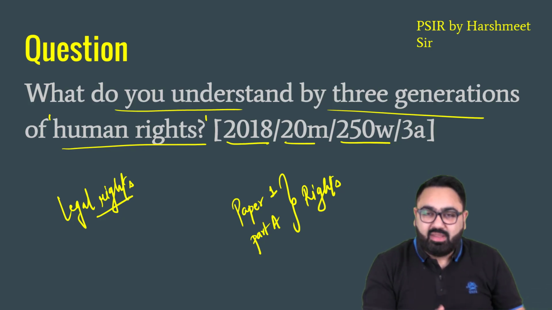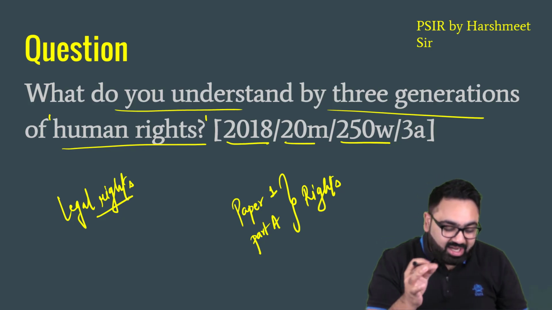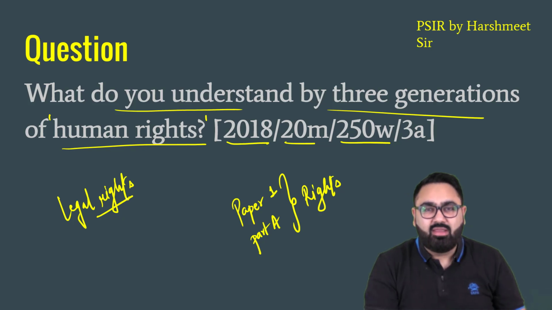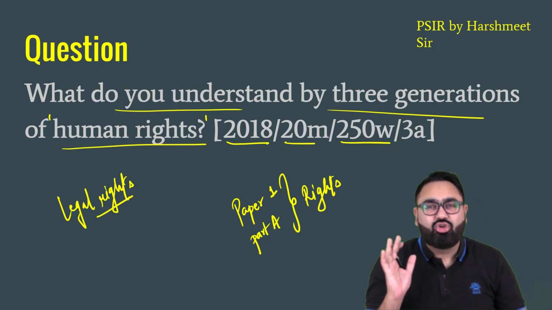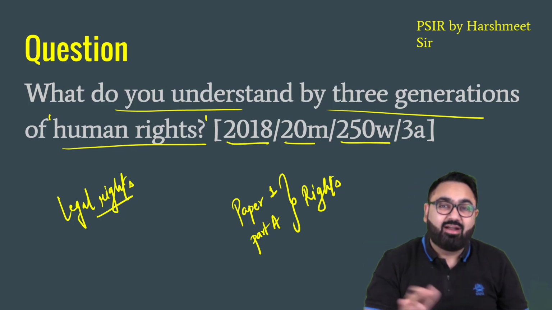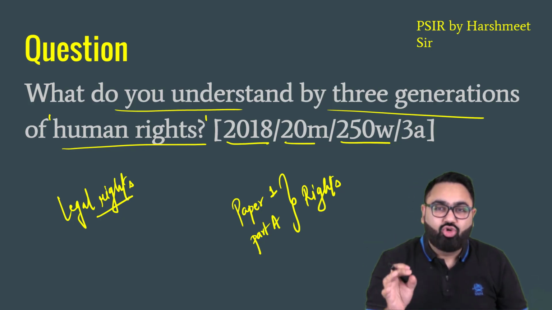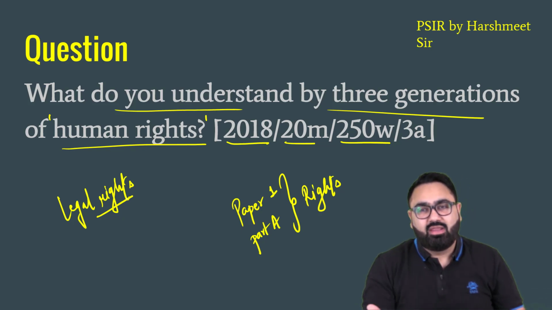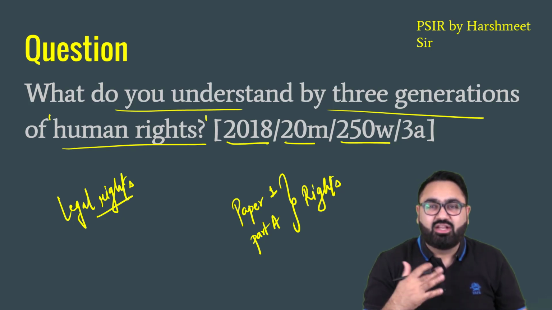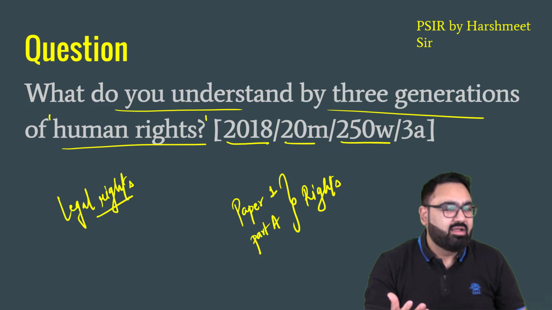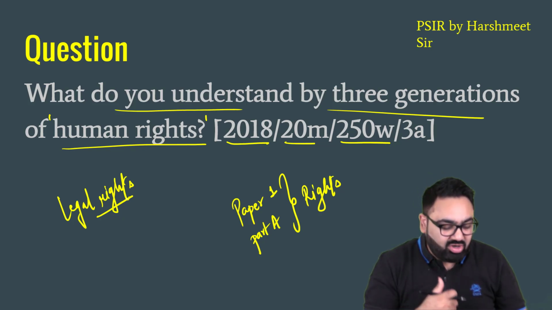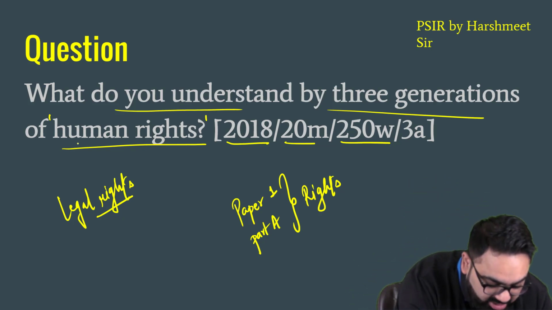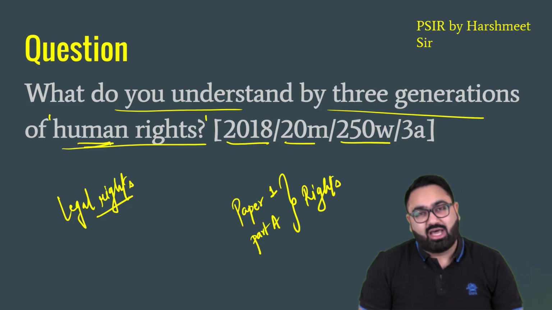Because you are born as a human being, you deserve certain rights. Those rights are called human rights. As simple as that. Because you are born as a human being, you do not need any government to give you these rights. You do not need anyone to give you these rights. These have to be given in common to every human being. Doesn't matter where the human being is or was born, the financial standing, the gender, the intelligence, whatever is the case, that does not matter. As long as you are a human being, you deserve these rights. Those are called human rights.